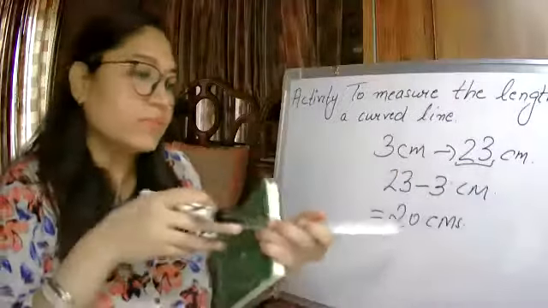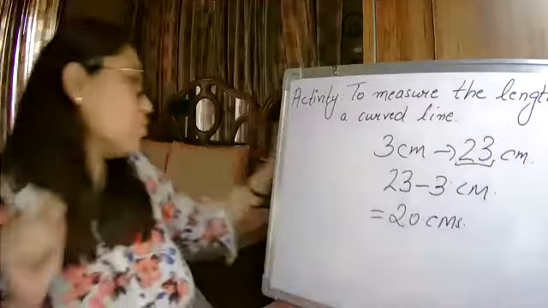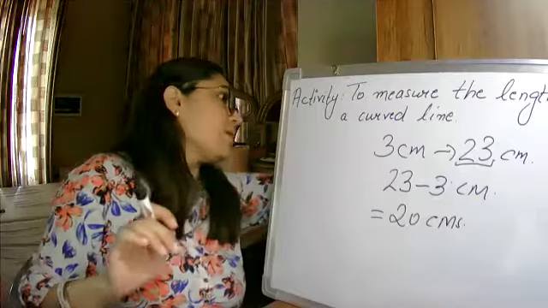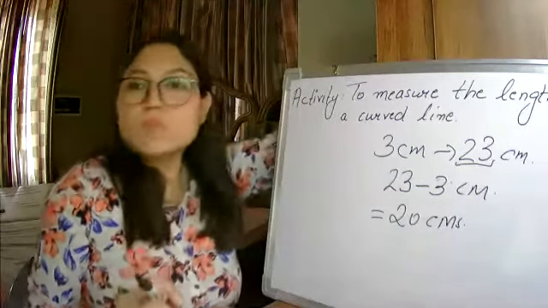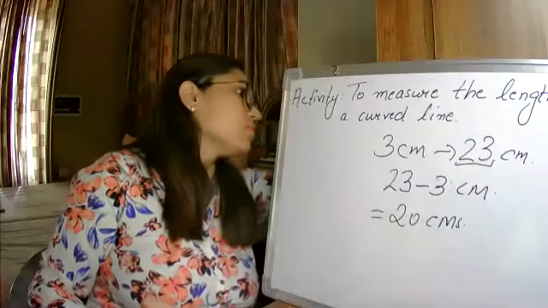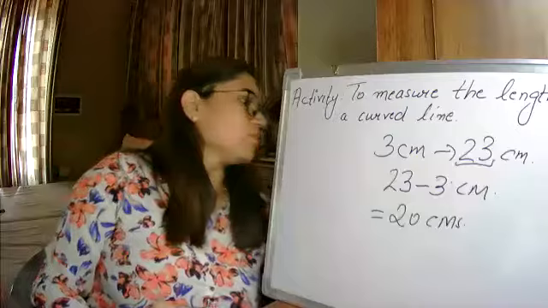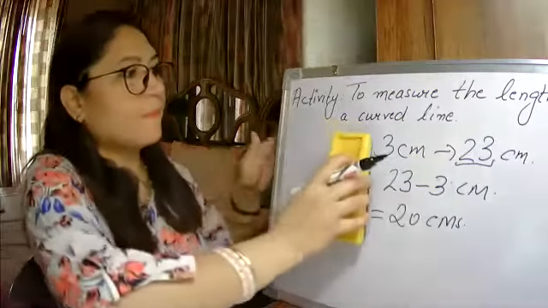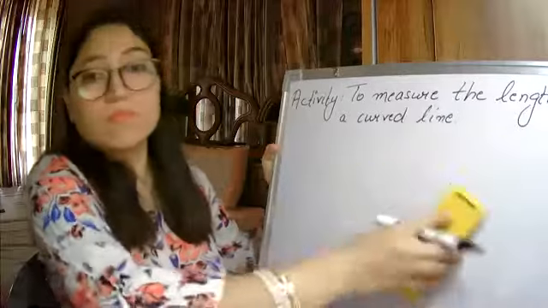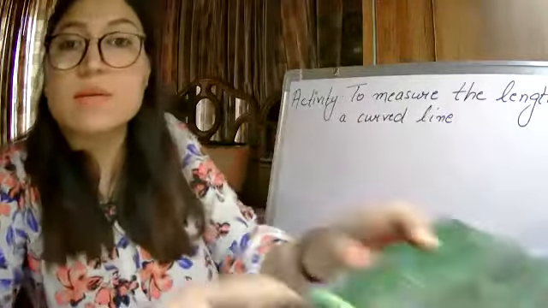Okay, then the third one. What is the third point which is to be taken care of? Anybody else who can tell me? Anybody else who can tell, other than... okay, Manpreet, yes. During measurement, the position of the eye is very important. So we must keep our eyes in such a way that they are exactly in front of the point where the measurement is to be taken, as shown.